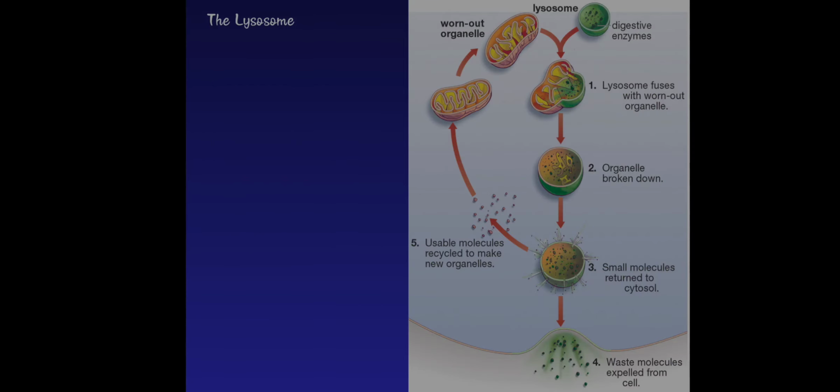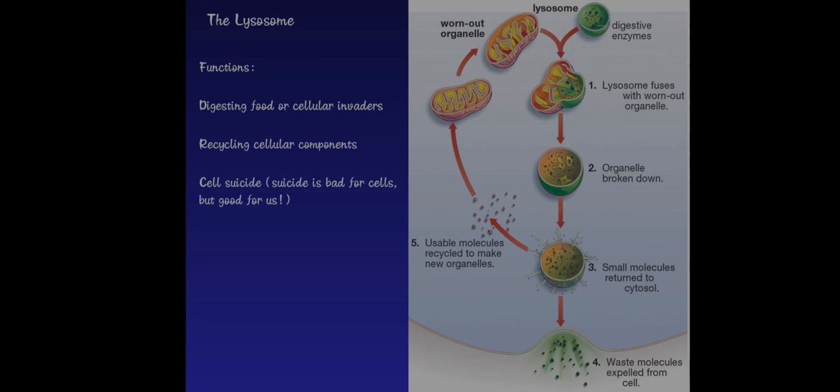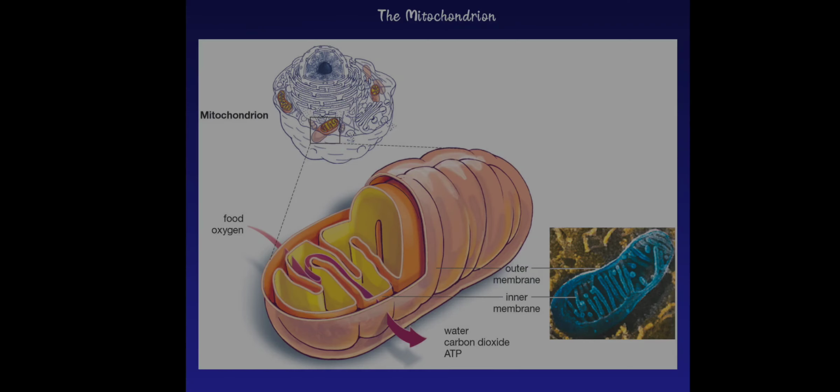The lysosome is a very important part of a cell. The functions of the lysosome are digesting food or cellular debris, and it also helps in recycling cellular components. Cell suicide is the most important feature that a cell must have. If any foreign organism attacks a cell and infects it, then it will destroy itself. So it prevents other cells from being infected, and this feature is provided by the lysosome. The lysosome is not found in plant cells.